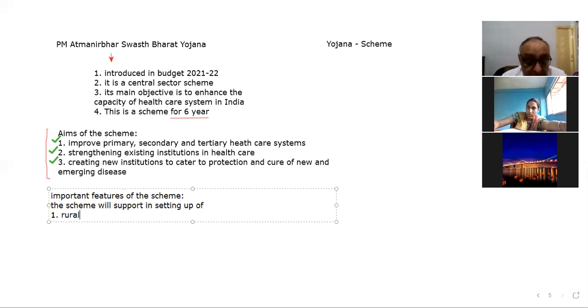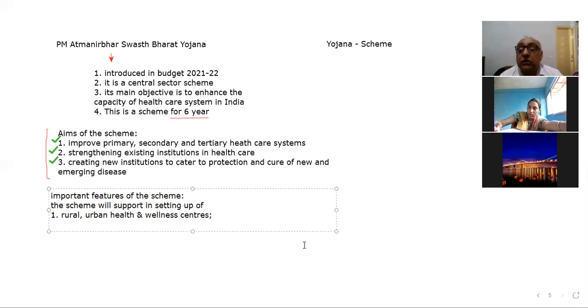That is one point. We'll discuss the central sector scheme after this point. So the second point here is rural and urban health and wellness centers.